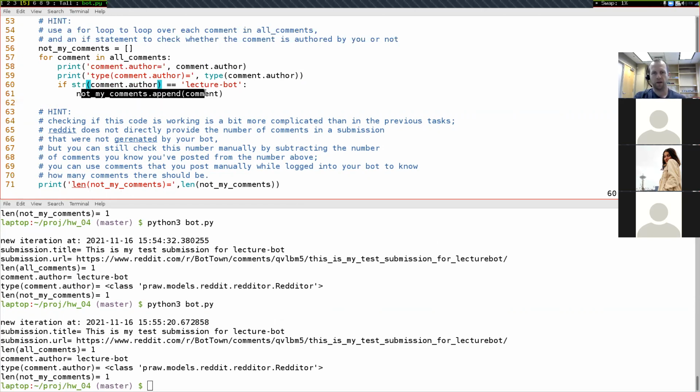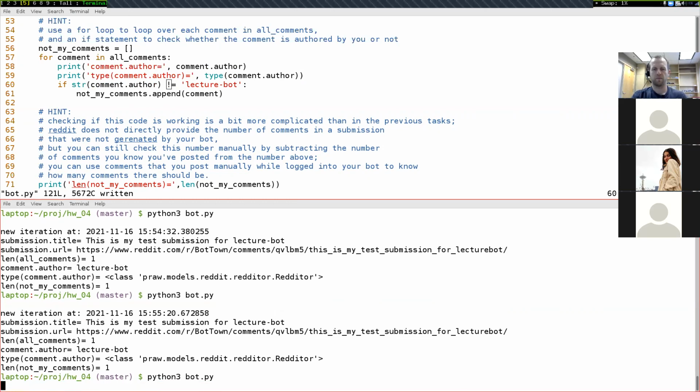Then it's doing the appending. I had this logic backwards. Actually, yeah, so I'm appending here. If they're equal to each other, I want not my comments to be appending only if they're not equal to each other. So let's change this from an equals to a not equals, like that, and rerun this.